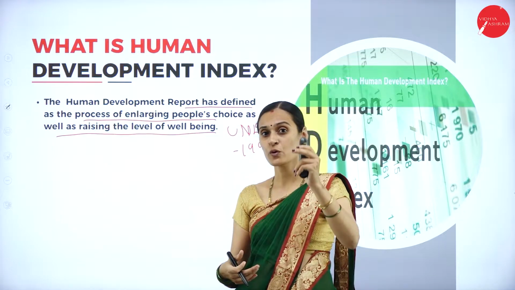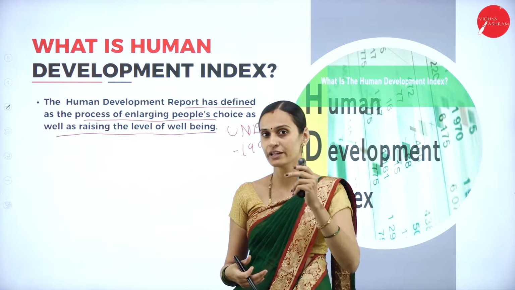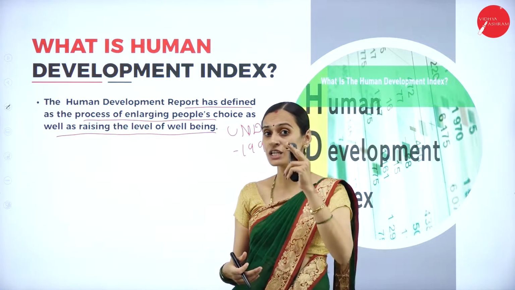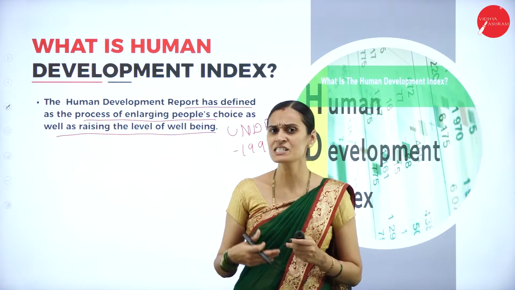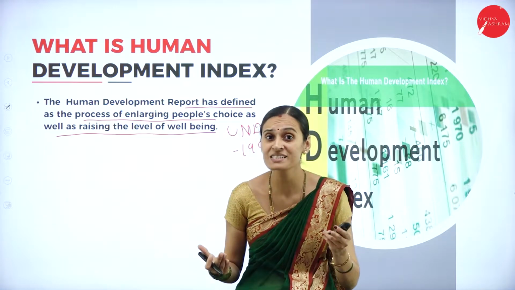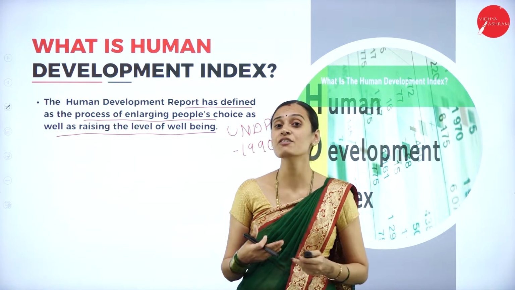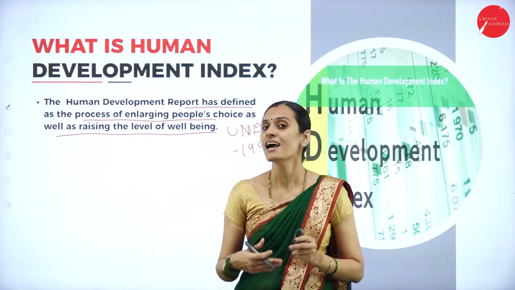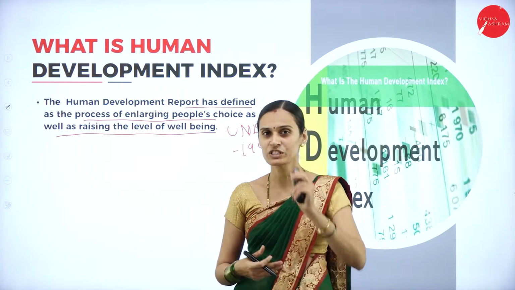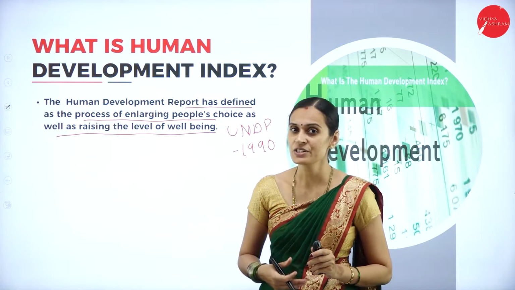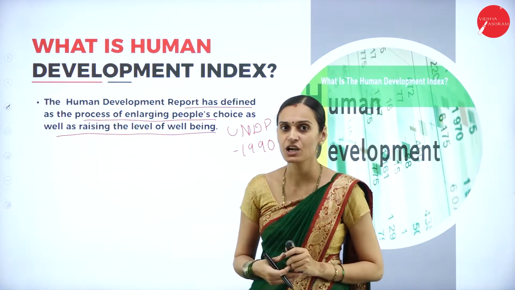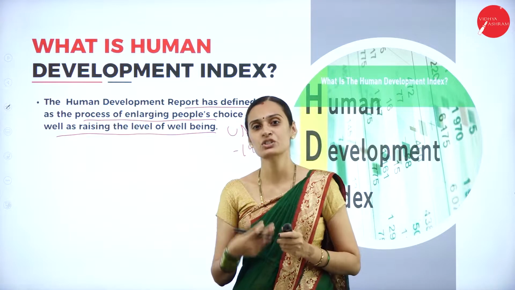The third one is improving the standard of living, and that indicator is real GDP per capita income, which indicates the standard of living of the people. That is why it is considered a significant index prepared by UNDP.